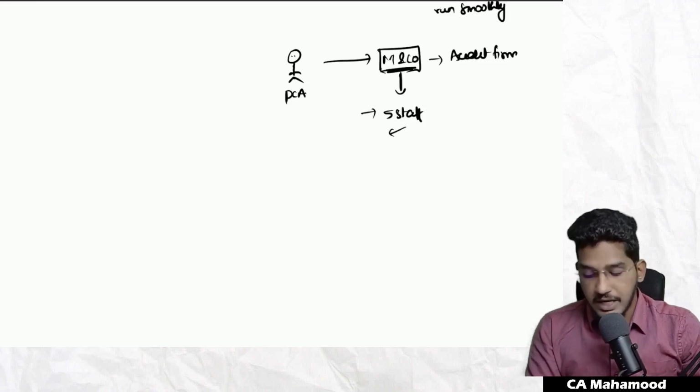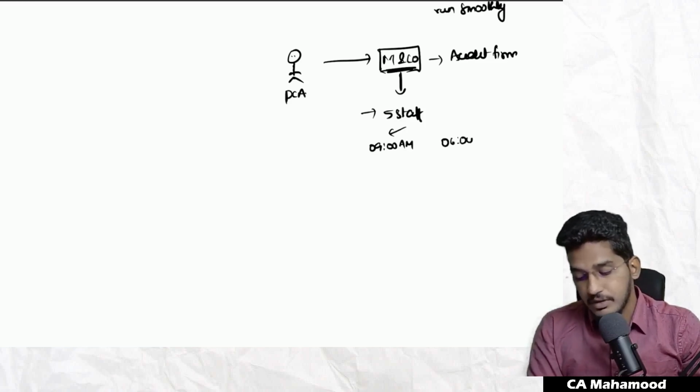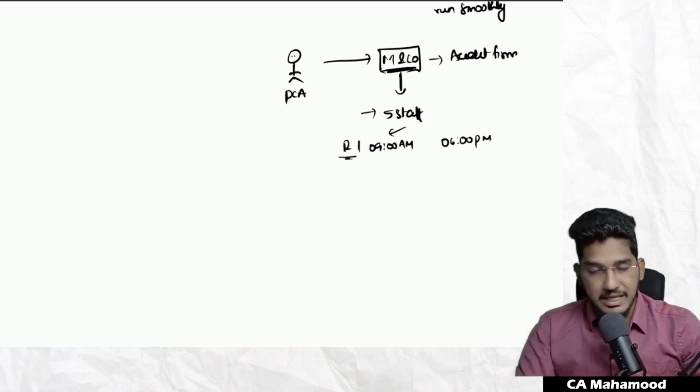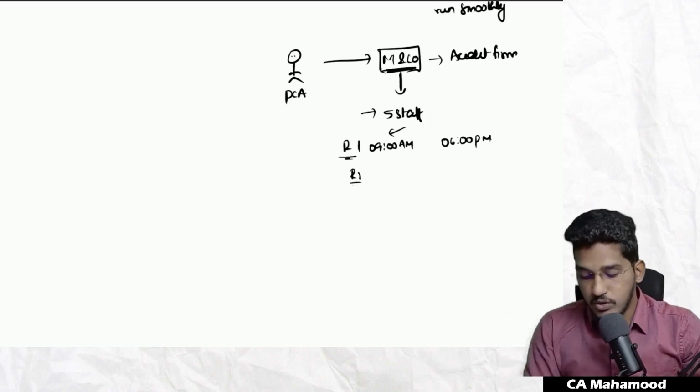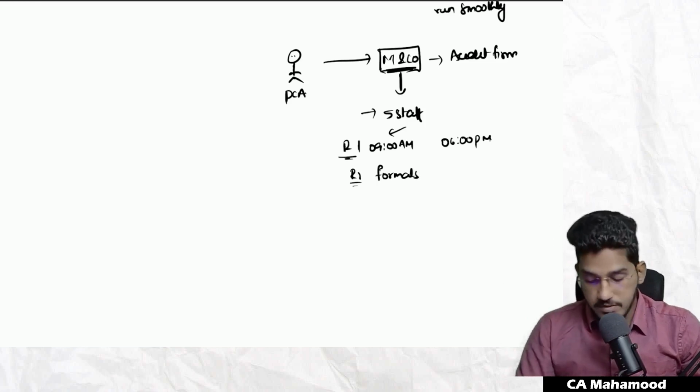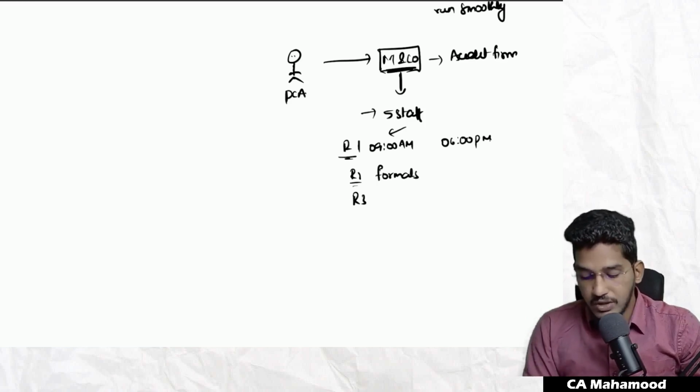I told them certain rules. I told everybody should be there in the office by 9 a.m. and your logout time will be 6 p.m. These are the times which you have to follow. So rule number 1: you have to come by 9 a.m. and you can leave the office by 6 p.m. Rule number 2: everybody should come in formals.